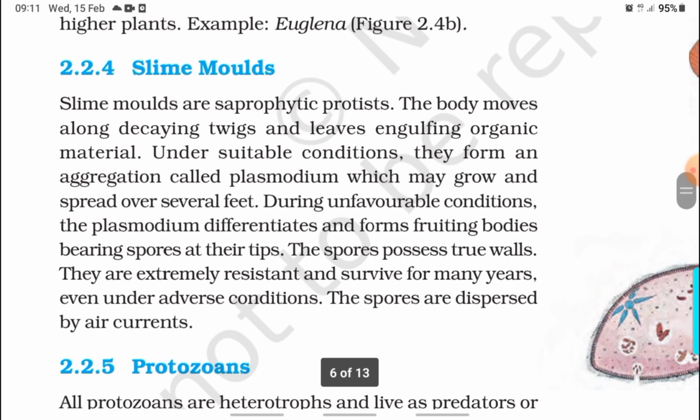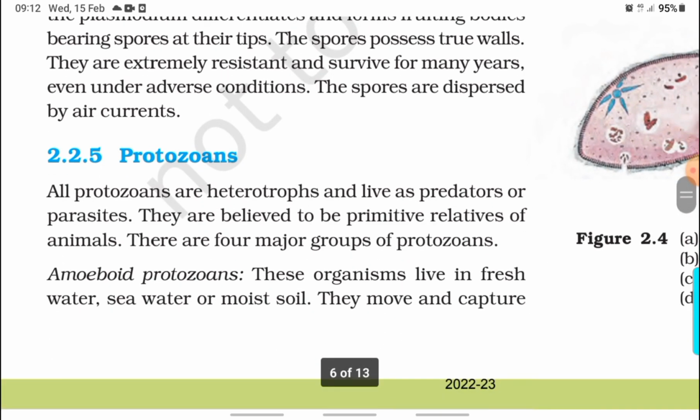Slime molds. Slime molds are saprophytic protists. The body moves along decaying twigs and leaves engulfing organic material. Under suitable conditions, they form an aggregation called plasmodium which may grow and spread over several feet. During unfavorable conditions, the plasmodium differentiates and forms fruiting bodies bearing spores at their tips. The spores possess true walls. They are extremely resistant and survive for many years, even under adverse conditions. The spores are dispersed by air currents.